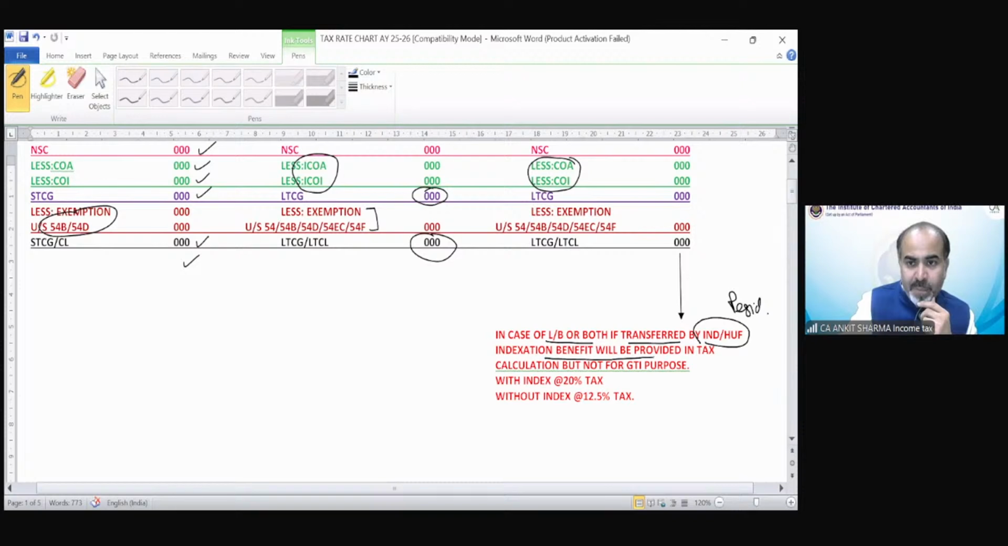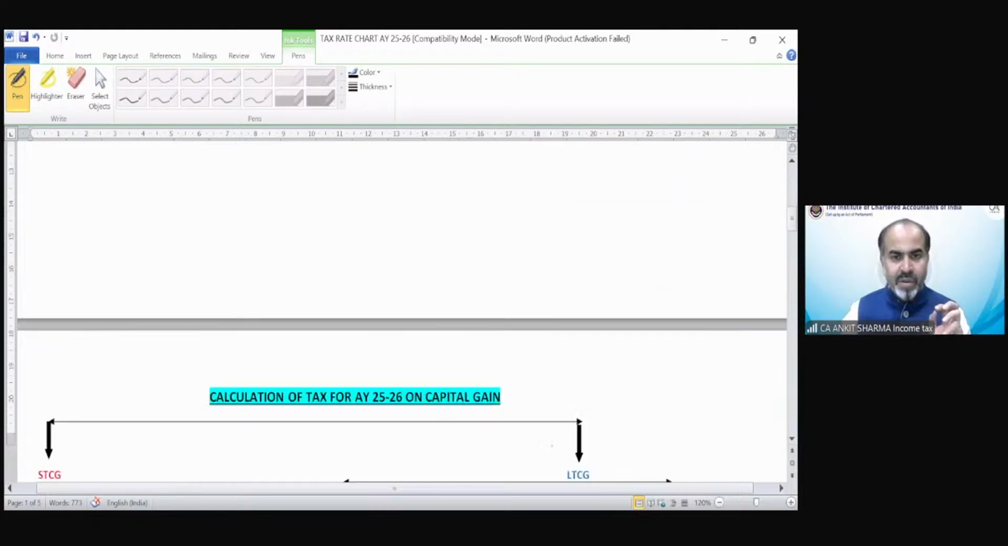Indexation benefit will be provided in tax calculation. Remember, it would be provided in tax calculation, but not for GTI purpose, not for gross total income purpose. And for the tax purpose, with indexation, it would be 20%. Without indexation, it would be 12.5%, which is lower or most beneficial to the assessee. So that was the format part, very simple form.